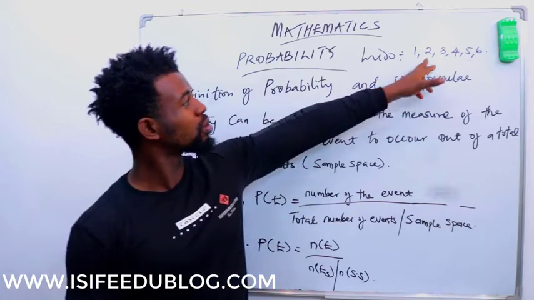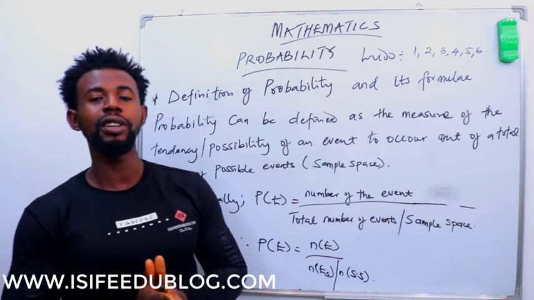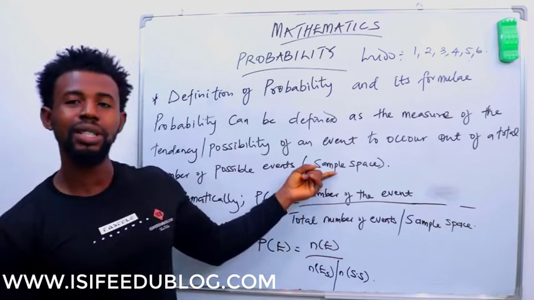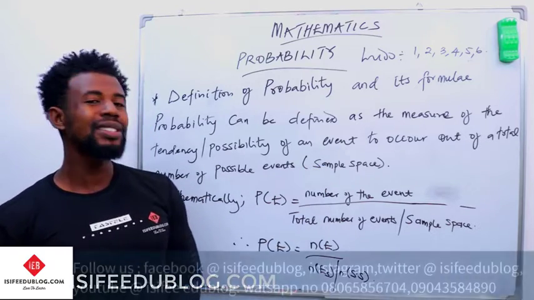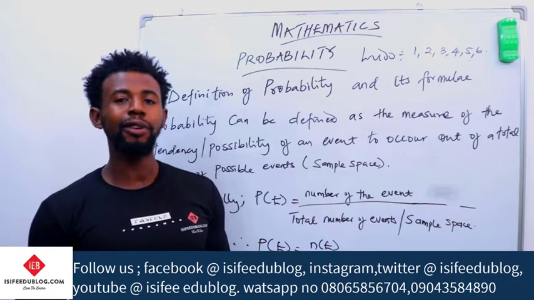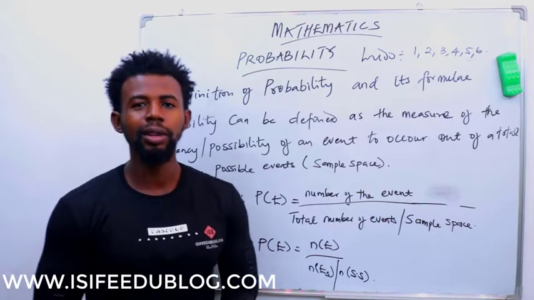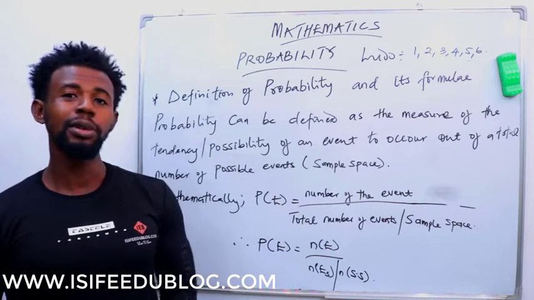We have 1, 2, 3, 4, 5, 6. So we have 6 as the total number of possible events, and this is what we know as our sample space. So our sample space is the total number of possible events that can emanate from our experiment. Alright, let's look at a practical exam question on probability.